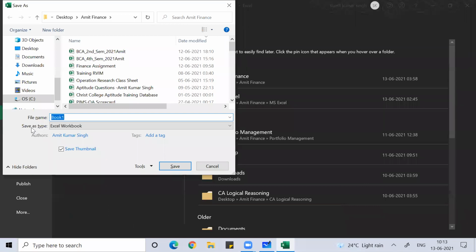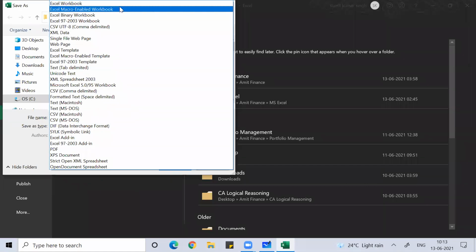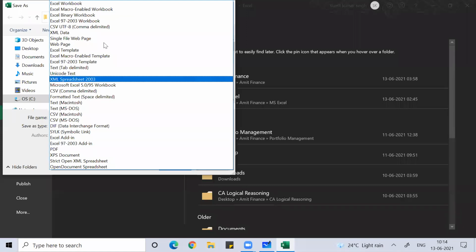When it is asking you for the save as type, depending on it, if you're working on macros, it is always advisable that you save in macro-enabled workbook format. If you have some CSV related file, comma separated value, you should save it in CSV format. If you know that this Excel workbook you want to access remotely, you want to send everywhere in India or maybe some developing countries, where you are not very sure about the kind of operating system they follow, you can save it in 97-2003 workbook format.